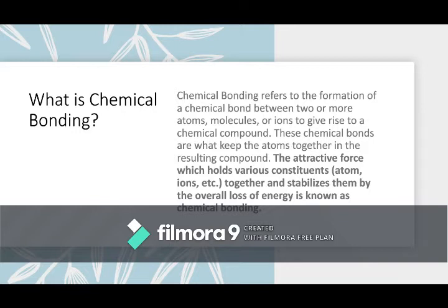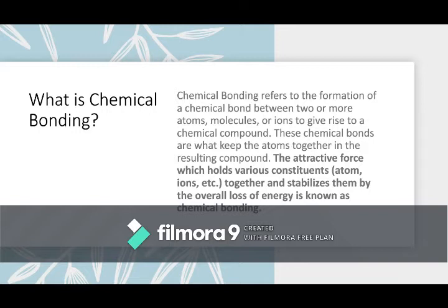What is it? Chemical bonding refers to the formation of a chemical bond between two or more atoms, molecules, or ions to give rise to a chemical compound. These chemical bonds are what keep the atoms together in the resulting compound.